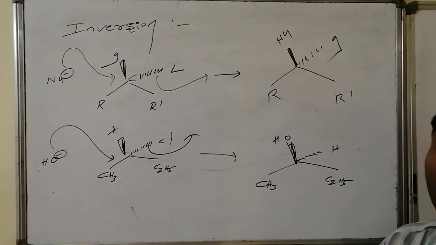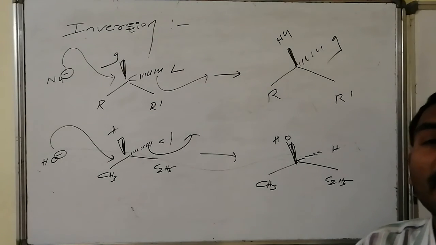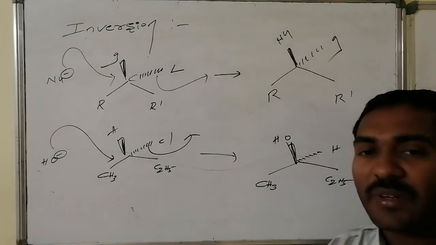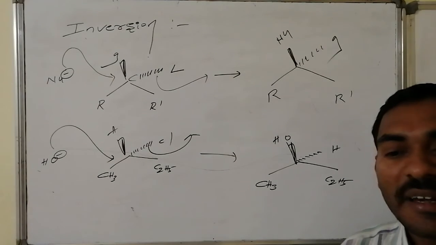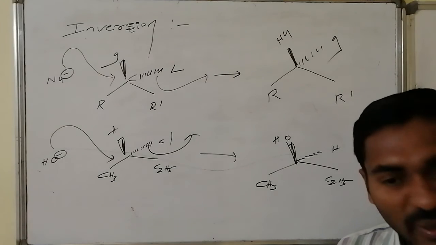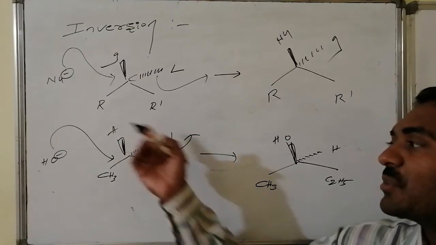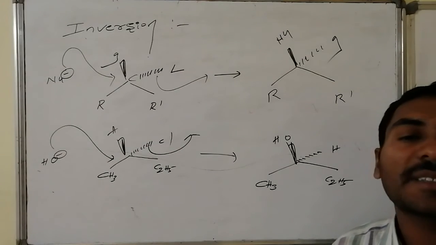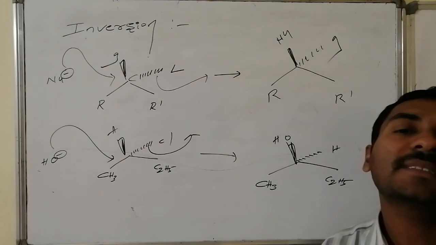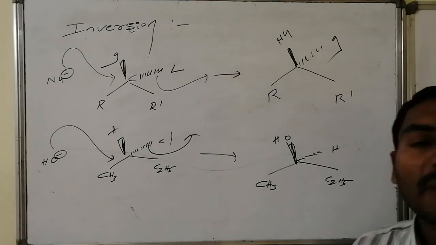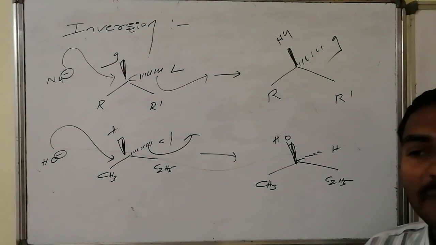Irrespective of its configuration, these types of reactions are said to be inversion of configuration. Inversion does not mean R is converted to S or S is converted to R. R can be either R or S, that depends on the priorities given, but here our interest is the groups leaving and the groups entering, and how they are managed while the mechanism is given for the reactants and the products.